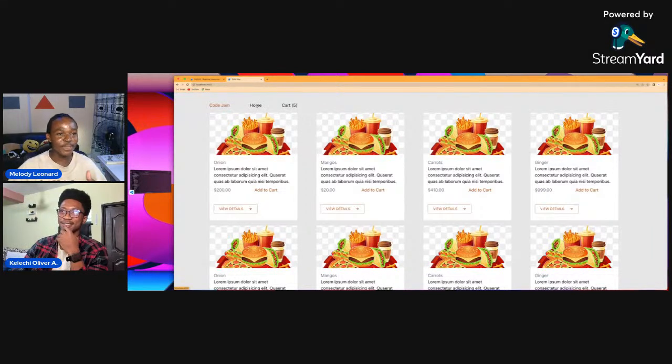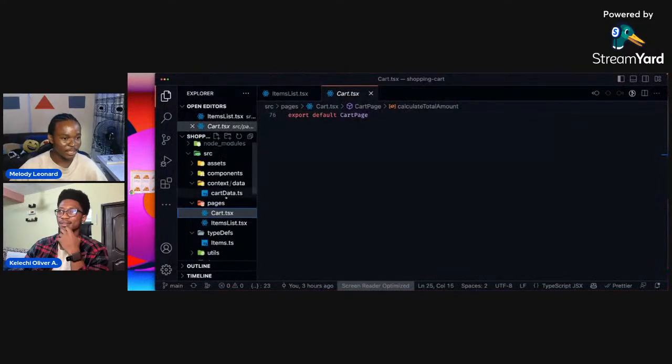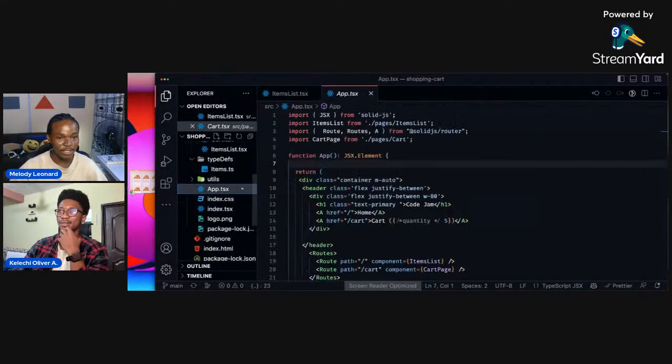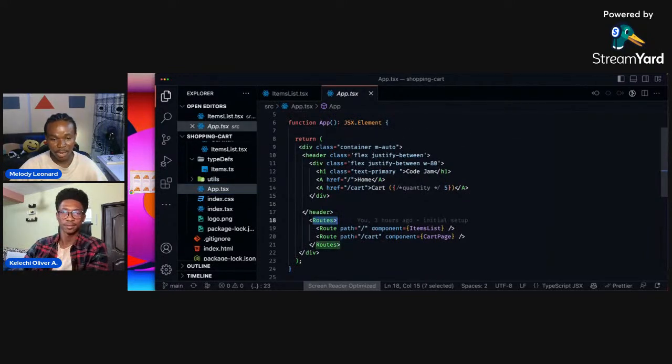So yeah, we have this homepage which has the router. If you go to your index app.tsx here, you have these routes. Here we have these components. We have this one linking to the cart page, which is basically the cart, and we have this one linking to the item list page, which is the item list you're seeing here.